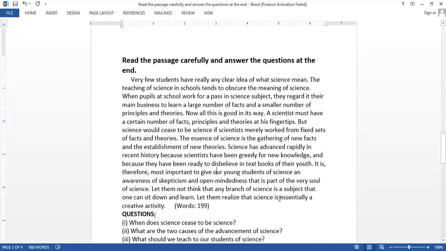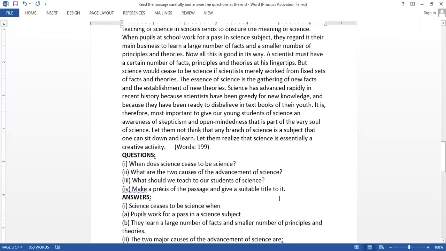There are answers written to these questions. Now, from the passage you can pick out these lines. Science ceased to be science when people work for a pass in a science subject. Number two, they learn a large number of facts and a smaller number of principles and theories.